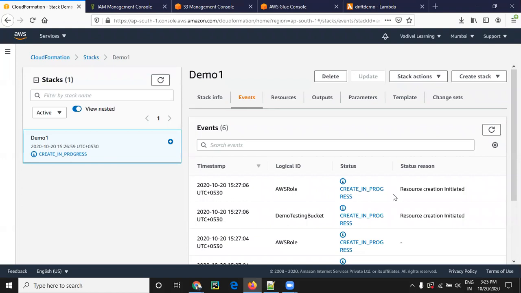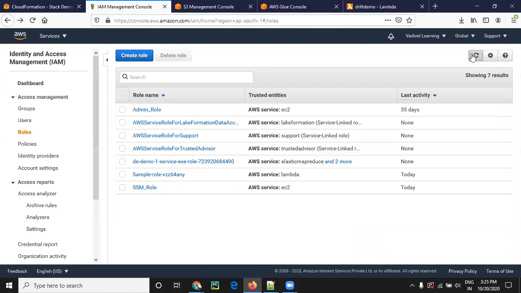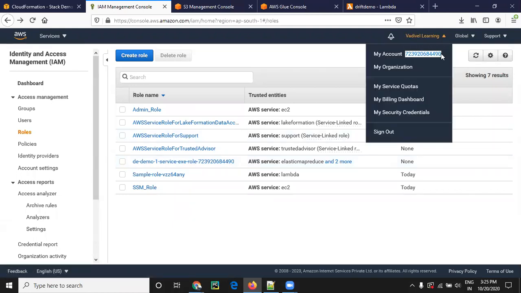Just for a minute it will take, it will roll out. So it is done. Everything is done. We'll go and check. You can see the role is newly created. DE demo 1 service exe role, the account ID. This account ID is coming from this here.